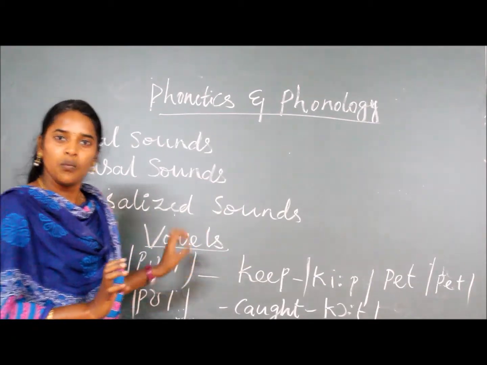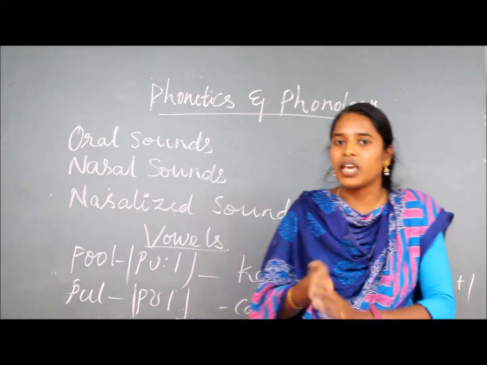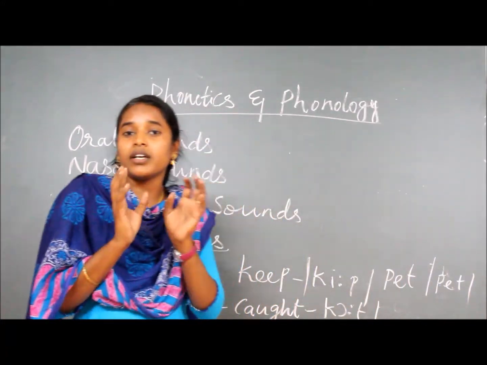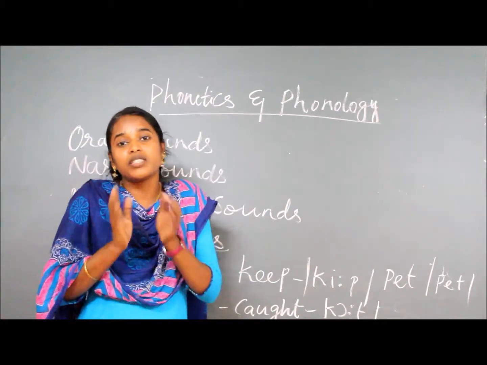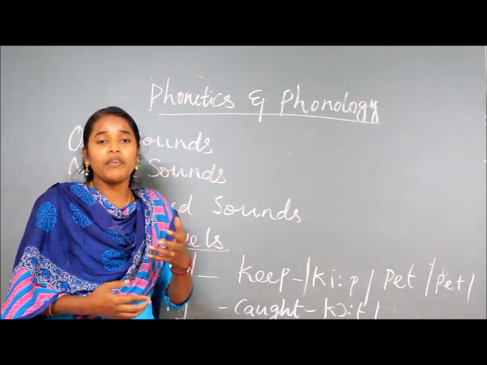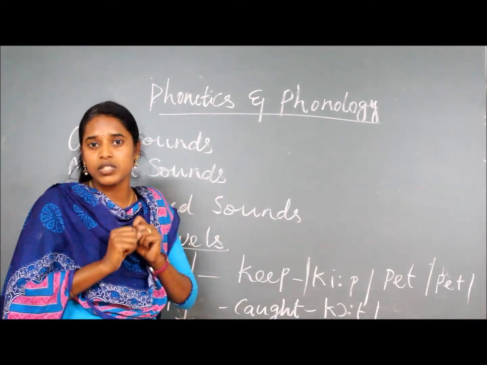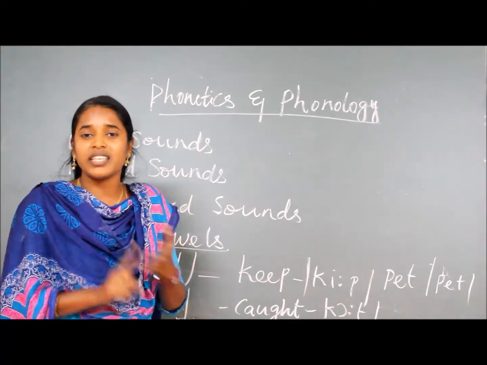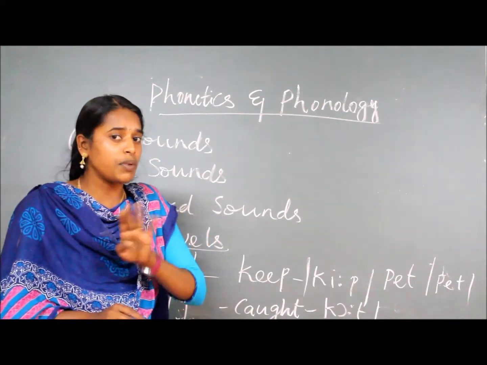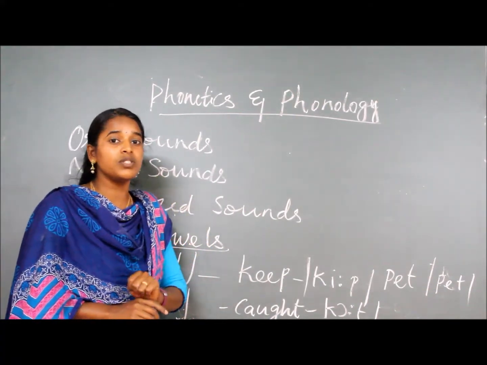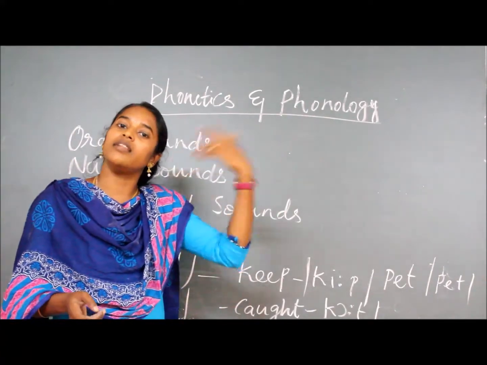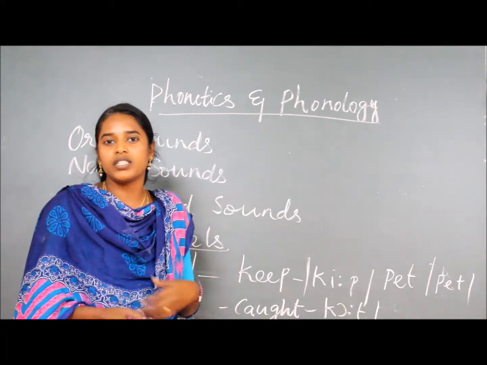Then we will move to the vowels. What is vowels and what is the classification of vowels? So for example, if you wish to know about the correct definition of these speech sounds or the correct definition of the vowels and how these vowel sounds came. So I hope we already know about the 5 vowel sounds in the alphabet of English letters, that is A, E, I, O, U. So apart from this, you can see in the phonetics, there are 44 speech sounds. In these 44 speech sounds, 20 sounds are called the vowels and the remaining 24 sounds are called the consonants.